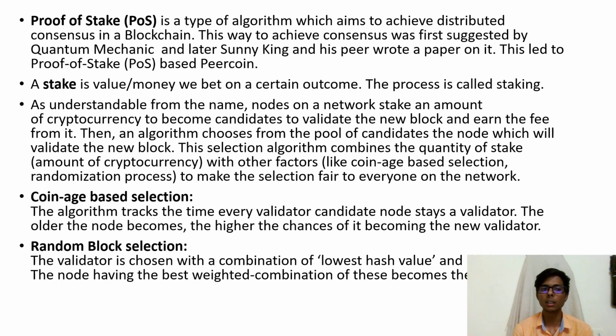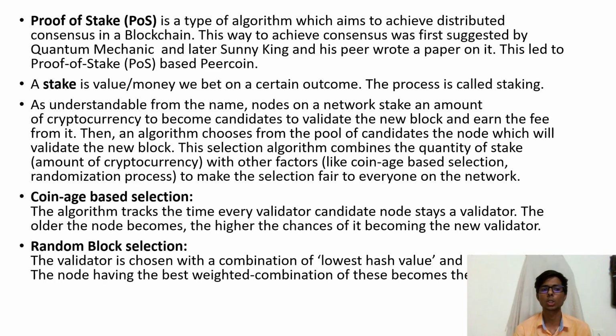So we can clearly see, to become a candidate to validate the new block and earn the fee from it, an algorithm chooses from the pool of candidates the node which will validate the new block. Now this selection algorithm combines the quantity of stake, as we have said, the amount of cryptocurrency, and there are also several other factors, like coin age based selection and the randomization process, to make the selection fair to everyone on the network.